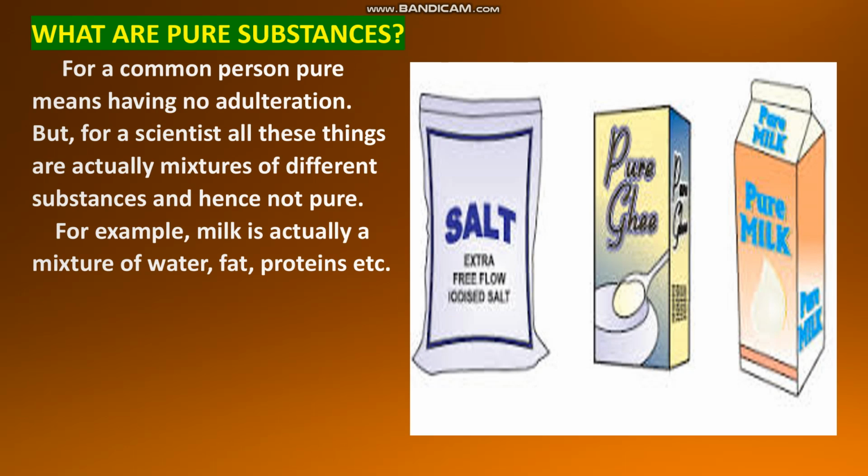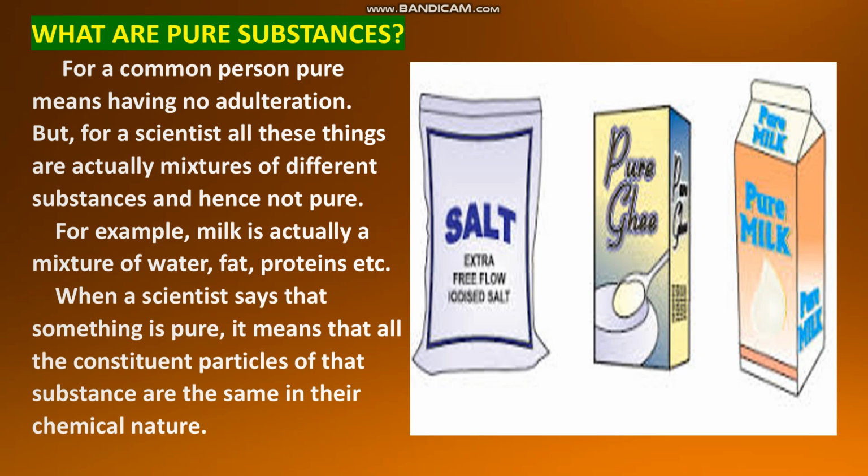For example, milk is actually a mixture of water, fat, proteins, etc. And you know the composition of all these substances is different. Composition of water is different from fat, it is different from proteins. So when can we say a substance is pure? When a scientist says that something is pure, it means that all the constituent particles of that substance are the same in their chemical nature.